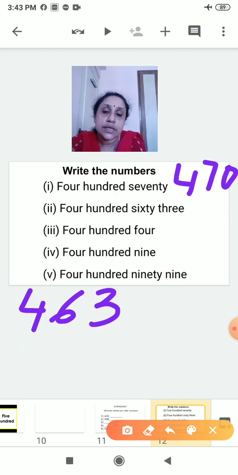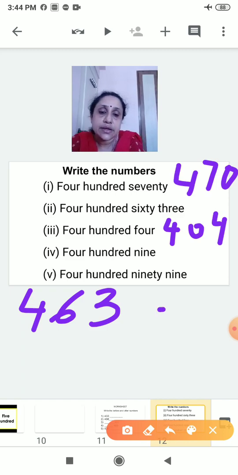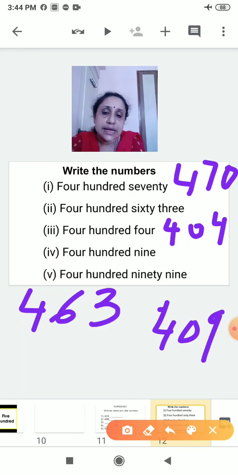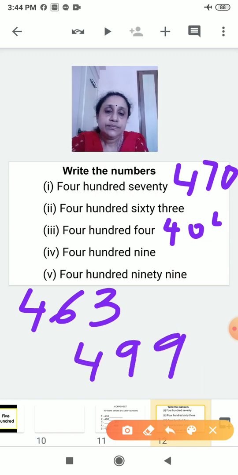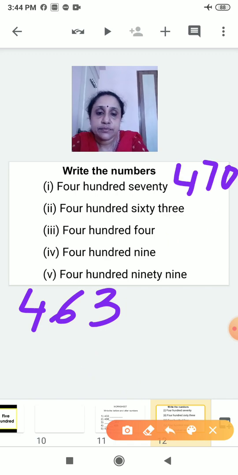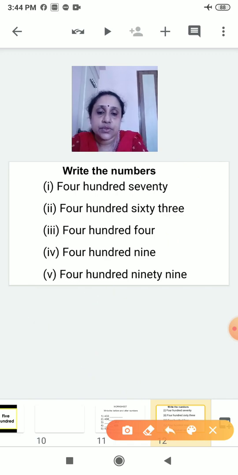Then the third one is 404. So it will be 404 like this. The next one is 409. So it will be 409 like this. And the last one is 499. So in front of these number names, you have to write the numbers. Is it okay? So this you will do. This is your worksheet.